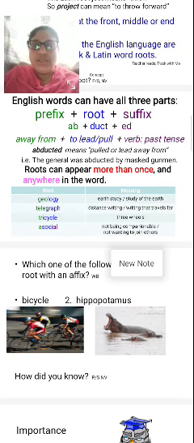Next one, asocial. Asocial means not being companionable or not wanting to join others.